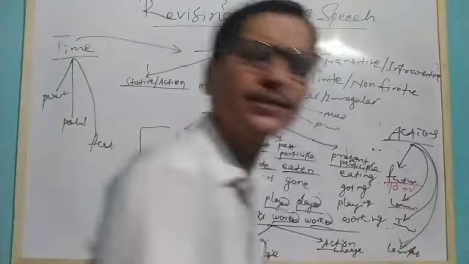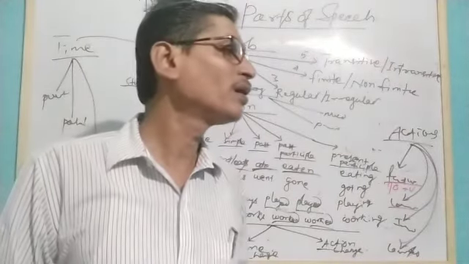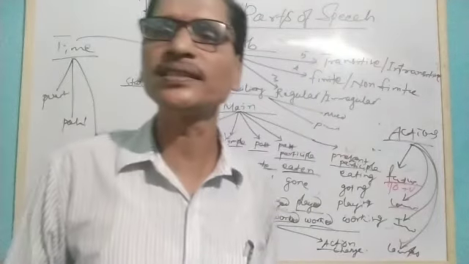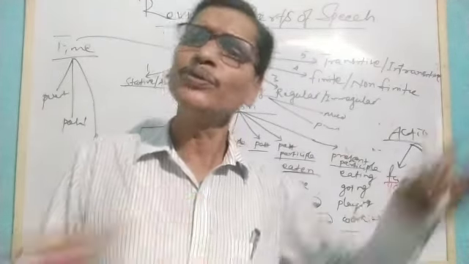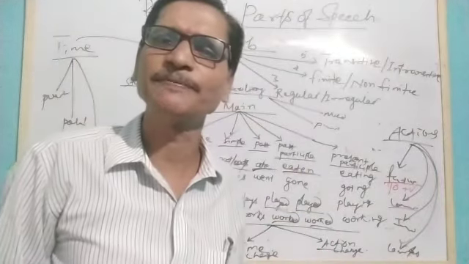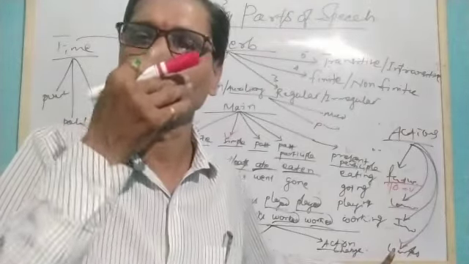Similarly, completed actions means an action is already completed. So, my teacher revised a discussed chapter. A chapter which is already discussed earlier, that my teacher revised again. Understand? So, here it is talking about a complete action.